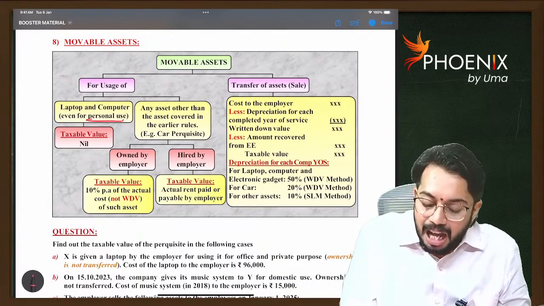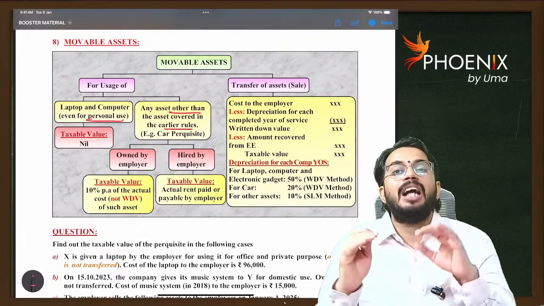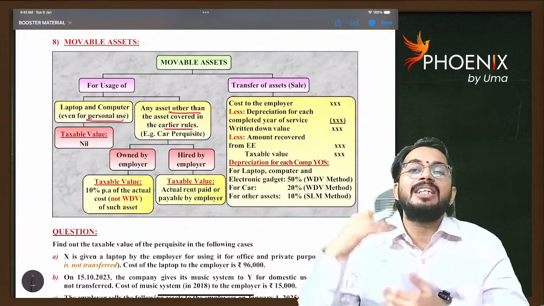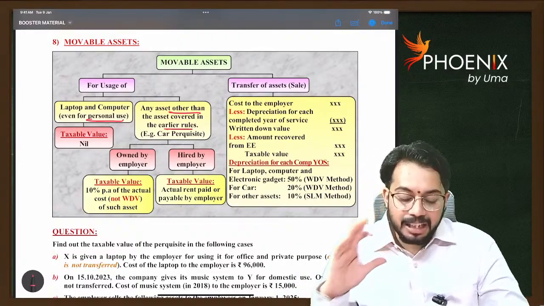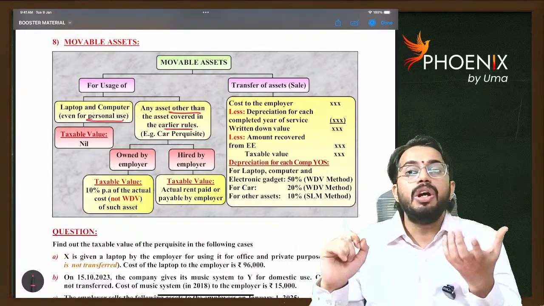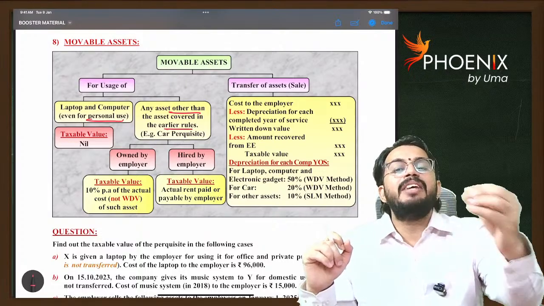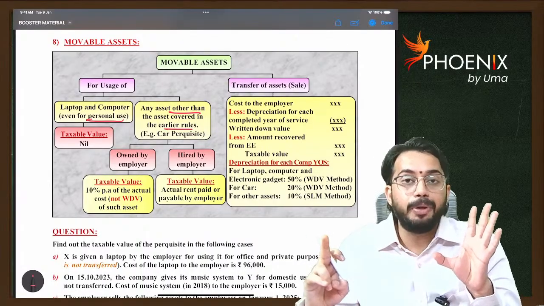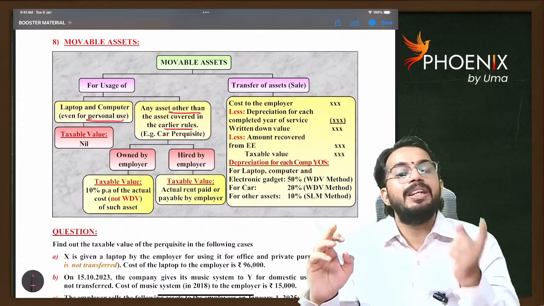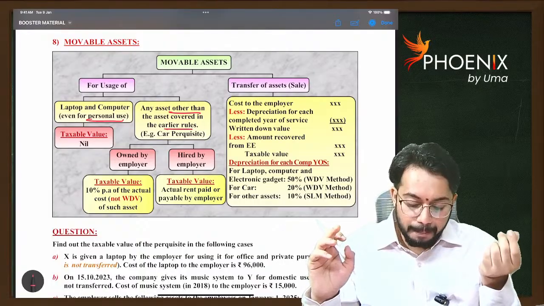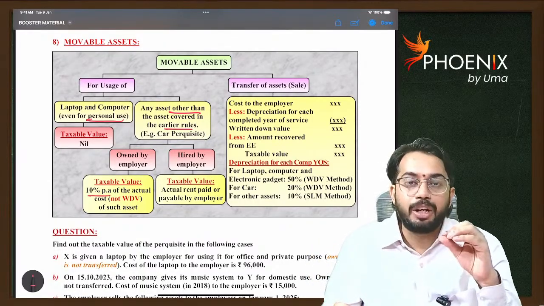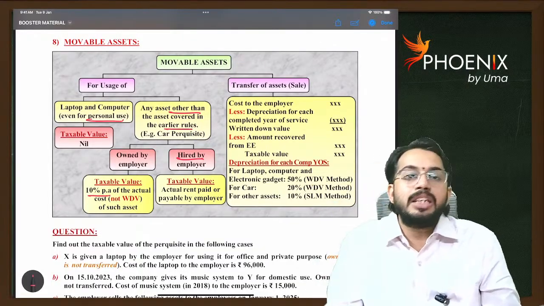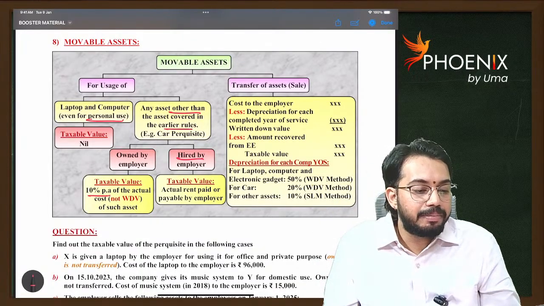So if any other asset is given to the employee, other than laptop and computer, for example, a fridge, then if the fridge is owned by the employer, taxable value to the employee is equal to 10% of actual cost. If the fridge is hired by the employer, then taxable value is equal to actual hire charges paid by the employer. Are you able to understand?